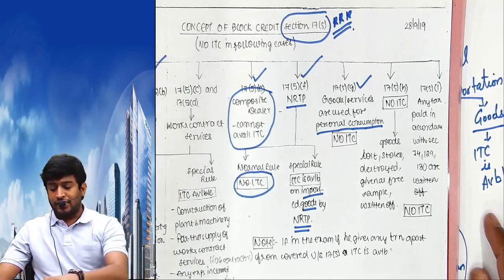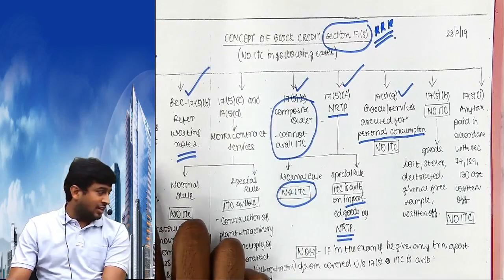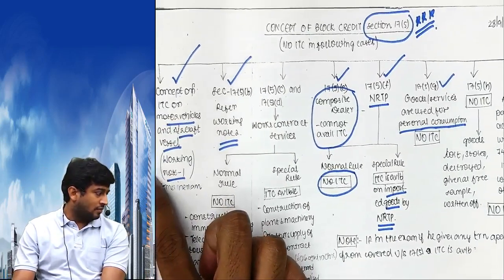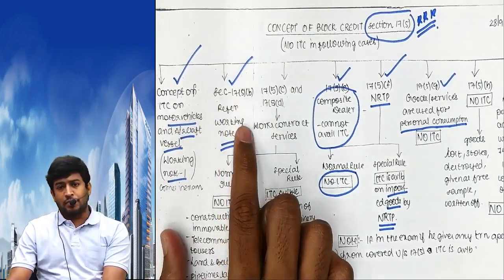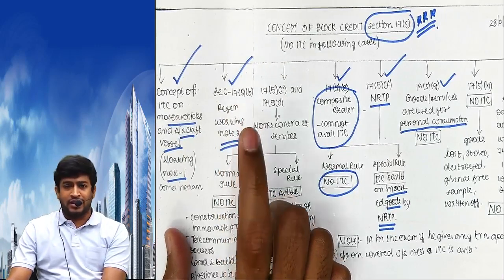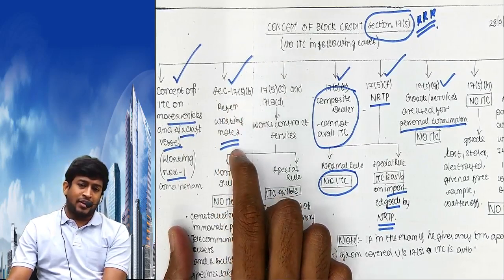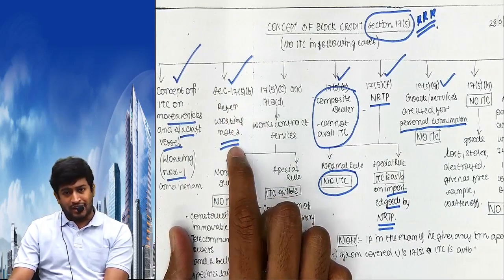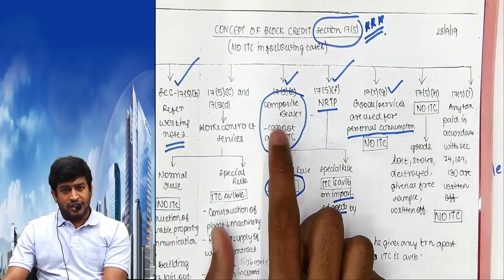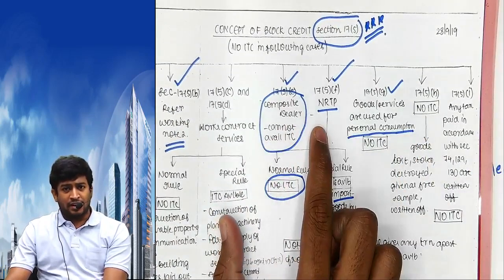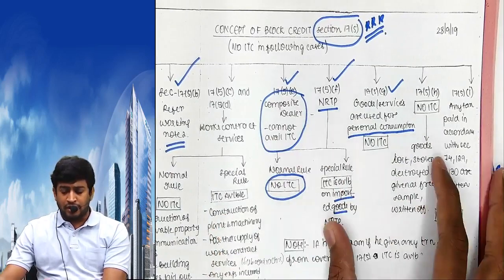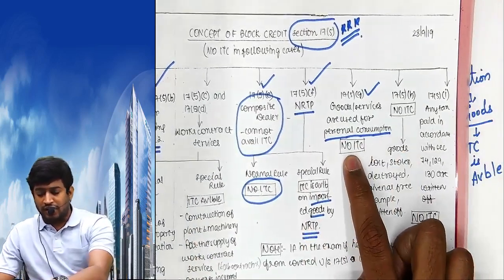Let us repeat once again. We understood motor vehicles, aircrafts properly. This was health products, beauty products, this product, that product. But if it's under obligation by employer to employee, then you can claim. Composite dealer cannot claim. NRTP cannot claim, but NRTP can claim on imported goods. Personal consumption also you cannot claim.